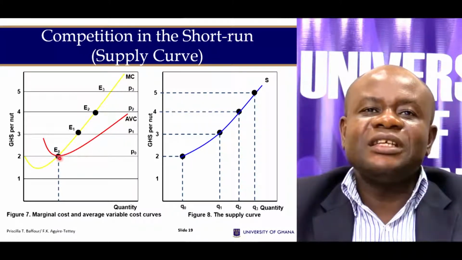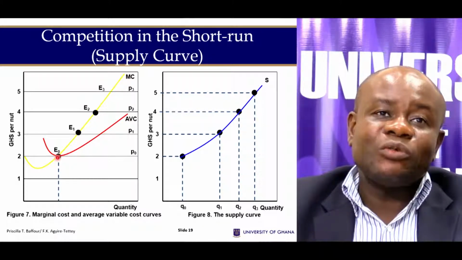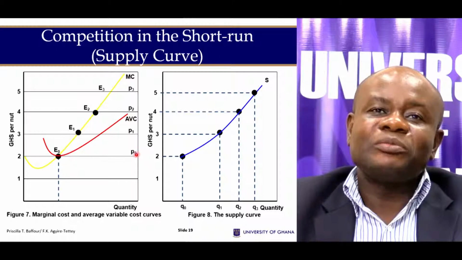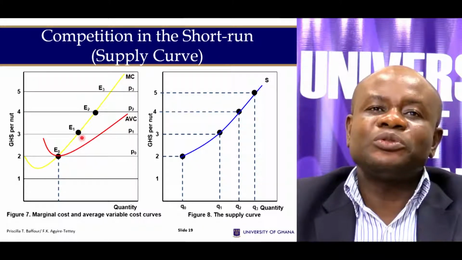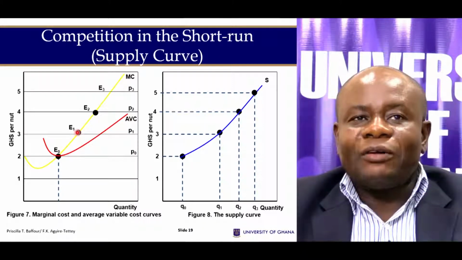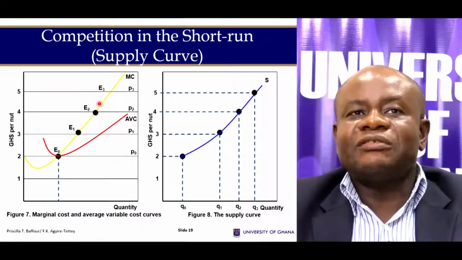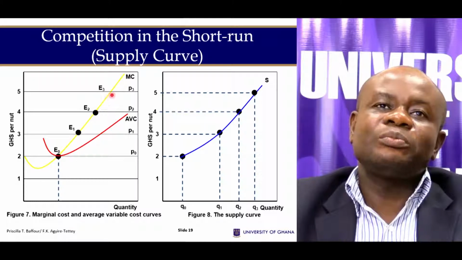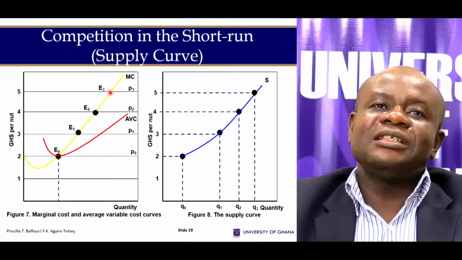So at point E0, our marginal revenue is equal to marginal cost when the demand curve happens to be P0. When the demand increases to P1, our equilibrium is at E1. When it increases to P2, equilibrium is at E2. And when it increases to P3, equilibrium is at E3.